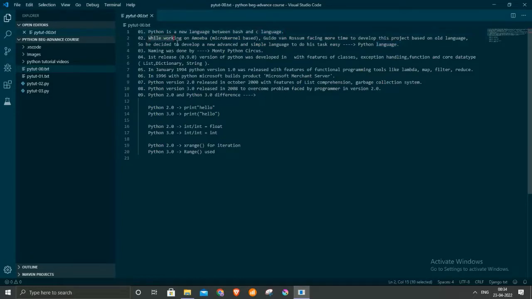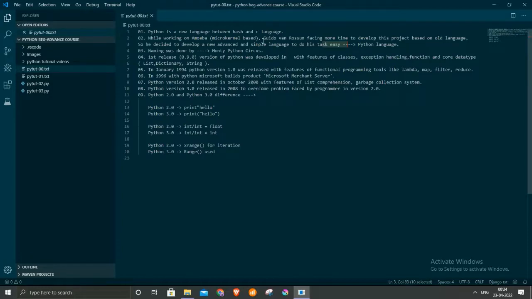The next point is, while working on the Amoeba microkernel based project, Guido van Rossum faced a lot of time trying to develop this project based on old or traditional languages. So he decided to develop a new, advanced and simple language to make his task easy. Amoeba is a microkernel based operating system, and the main aim of this operating system is to present a network of many computers to the user as a single computer system.